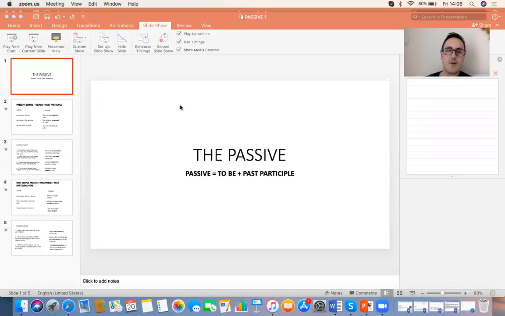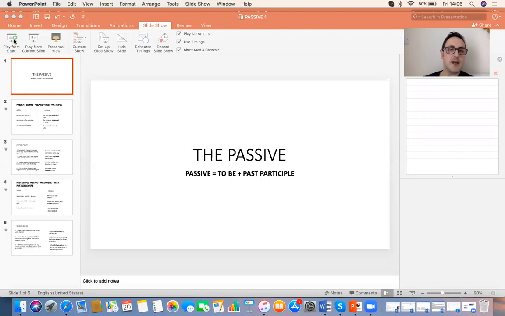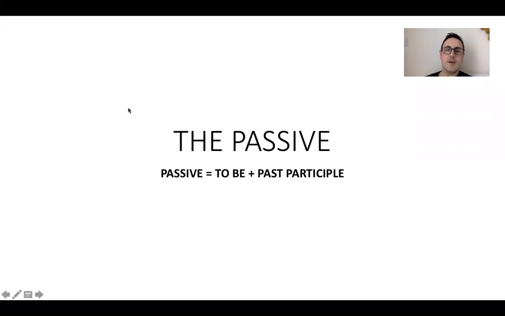And the passive is basically structured like this. So the passive is structured with the verb to be, like I am, you are, he is, she is, and so on, like this. And then the past participle verb.